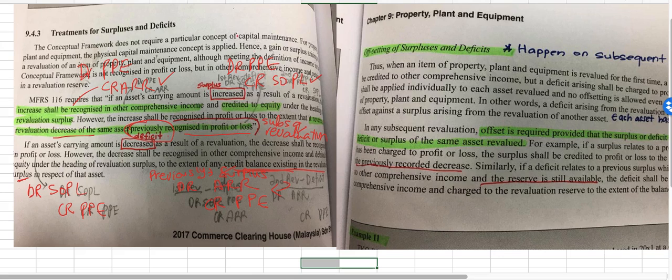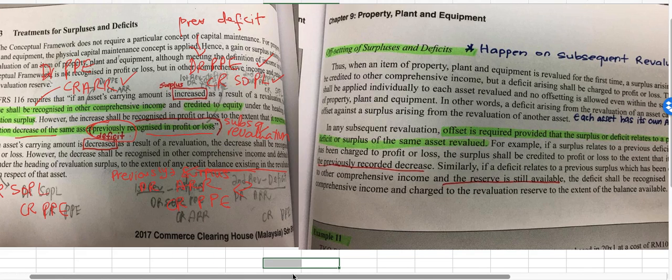For the other case, previously you had a deficit, so this time you will credit SOPL. I have explained this in the previous video. I hope that it will not make you confused further.